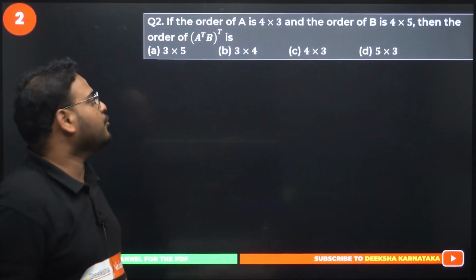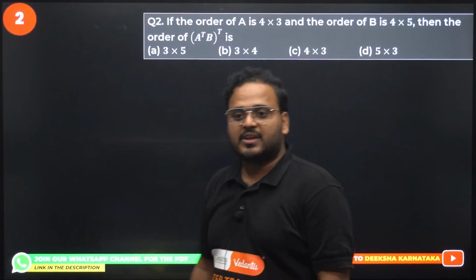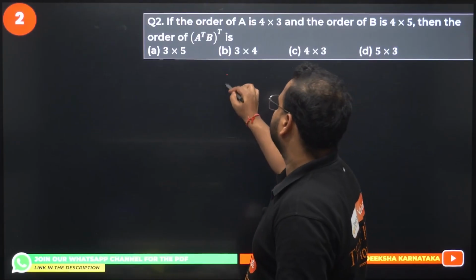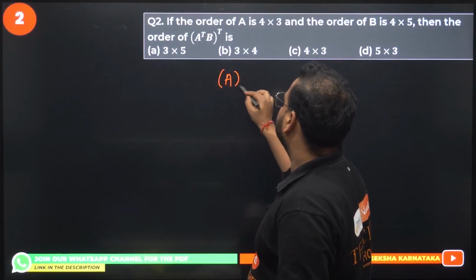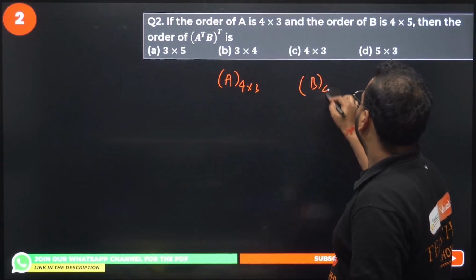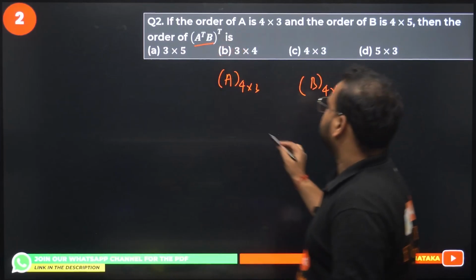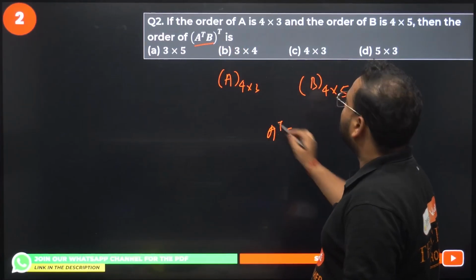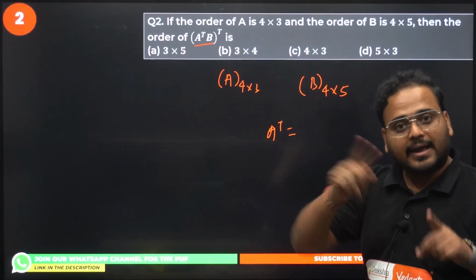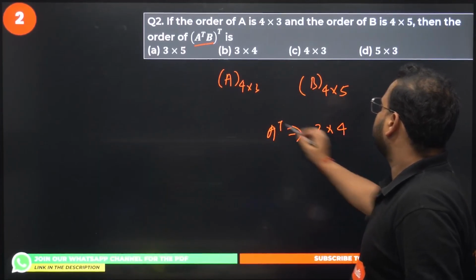Now we are moving to question number 2. If the order of A is 4 cross 3 and order of B is 4 cross 5. Order of A is 4 cross 3 and order of B is 4 cross 5. They are asking us the order of (A^T B)^T. A transpose order will be what, dear? A transpose will again switch the row and column, so the order will become 3 cross 4.